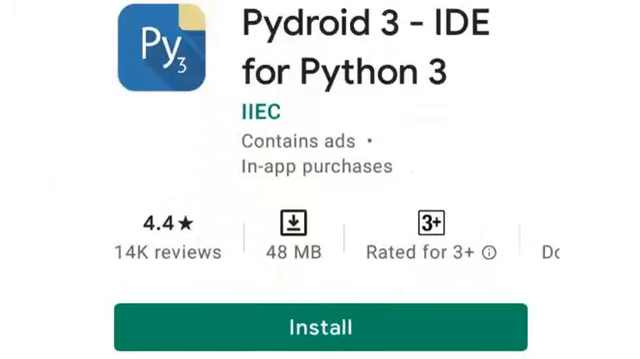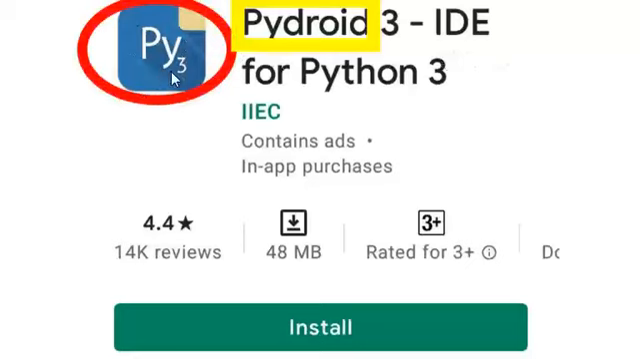Those who do not have a computer, laptop or desktop, you can install this mobile app PyDroid. This is Python for Android. In the Google Play Store, just type PyDroid and click enter. You can see this logo and click on the install button. That's all. This is very easy to install. Click on install. This will get installed. You can use it directly.